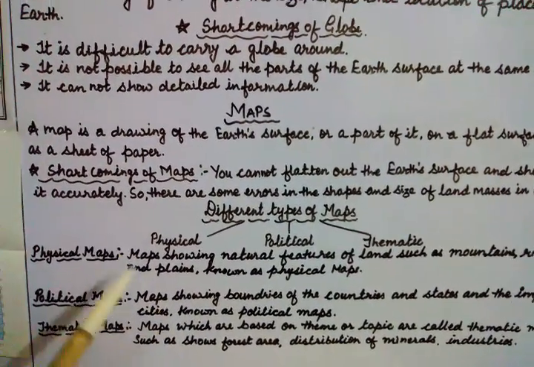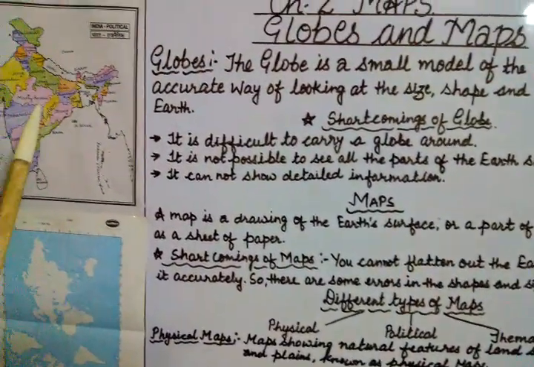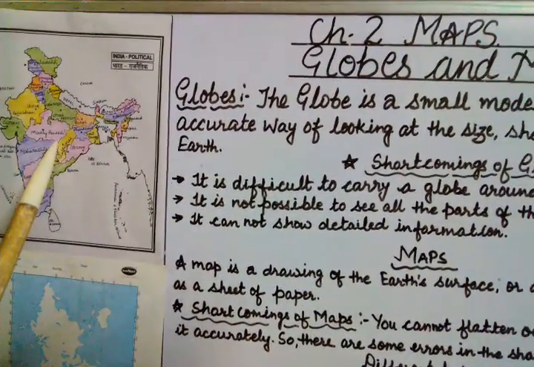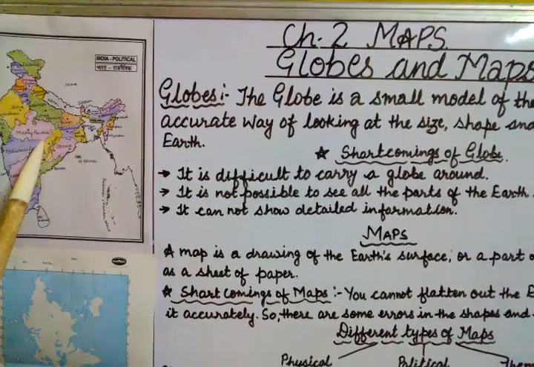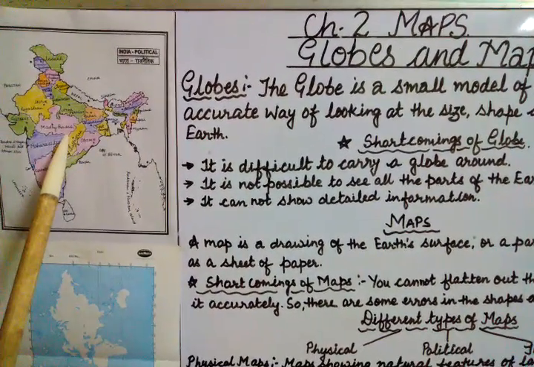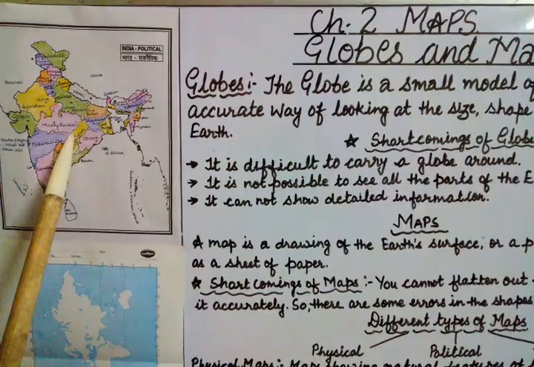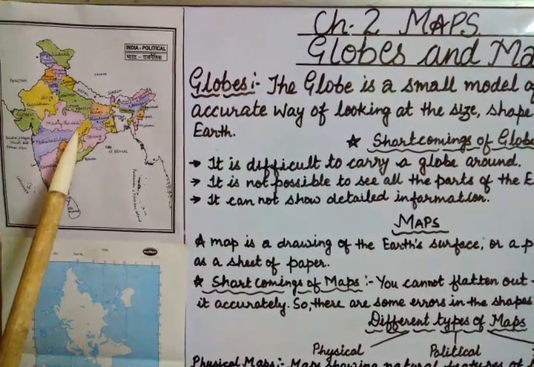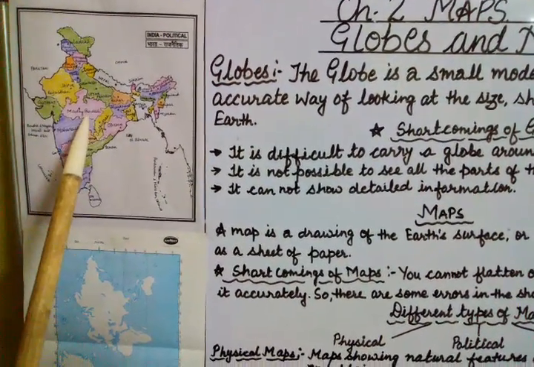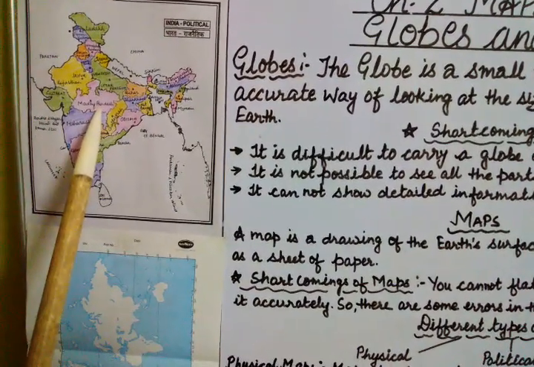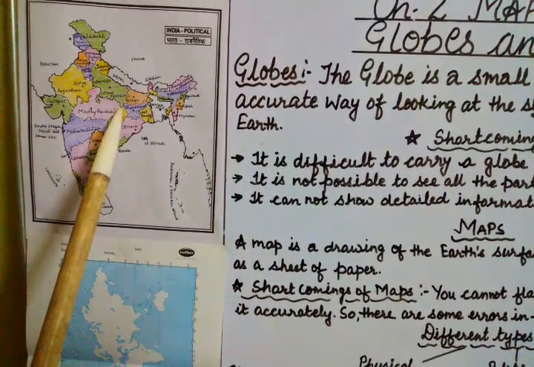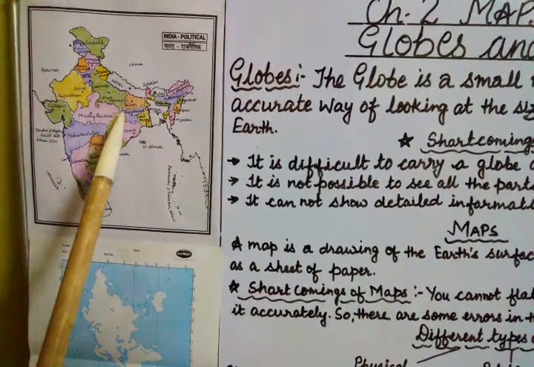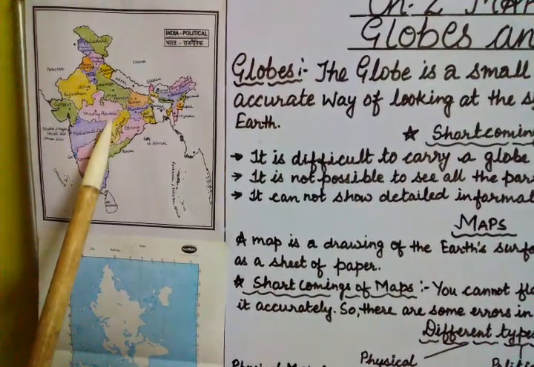Take an example of the state of Madhya Pradesh. If we are studying a map which shows forest area, distribution of minerals, कितने वहाँ minerals के sources हैं, and how many industries are in the state of Madhya Pradesh, this type of map is a theme-based map. It is called a thematic map.